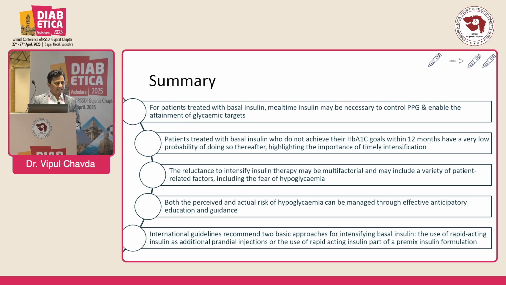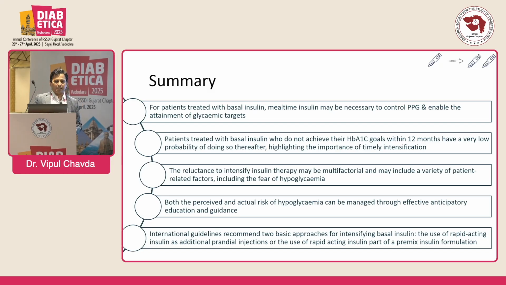Start with the basal insulin, either 0.2 unit or 0.3 unit per kg. Only starting basal insulin is not sufficient. You have to intensify your insulin therapy according to fasting sugar. But once you reach a ceiling effect of basal insulin, that means there is a gap between mealtime, bedtime sugar and fasting sugar. Also, when the insulin dosage is more than 0.5 unit per kg, or there is severe glycemic variability despite adding basal insulin, it is time to add prandial insulin.